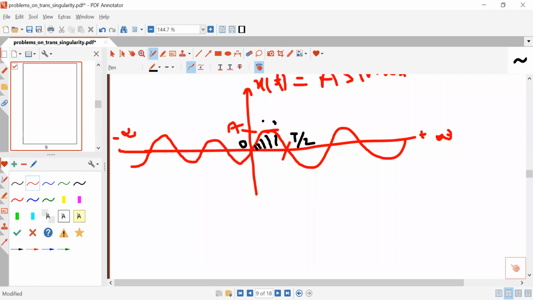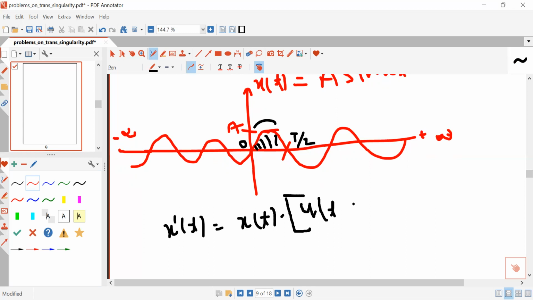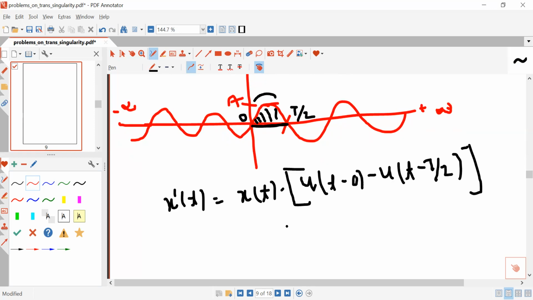The equation of this portion will be x dash t, which is equal to x(t) into u(t minus 0) minus u(t minus T by 2). This will be the equation for the portion of the sinusoidal waveform which is existing between 0 and T by 2.